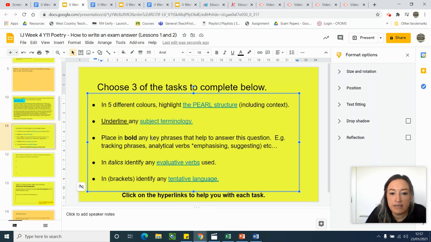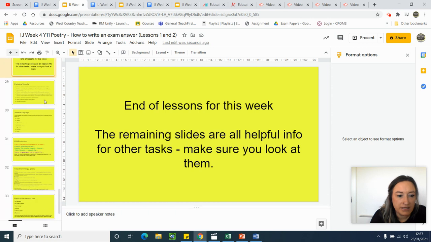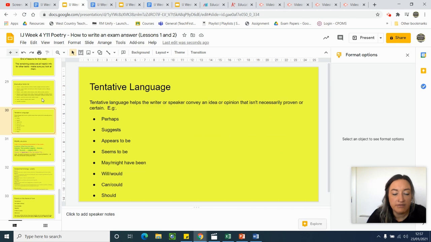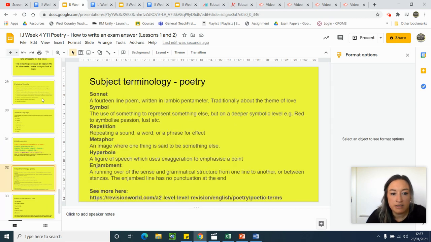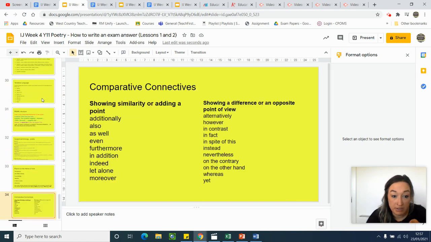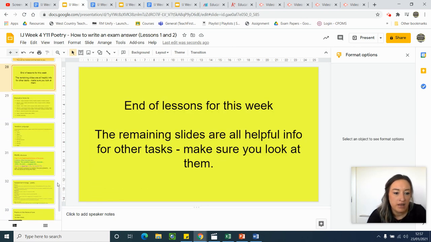And as you can see, each task has got a hyperlink, which will help you to understand what those things are. Okay, if I just click on one of those, it will take me down to slide 29, which will give me an evaluative verb list. So there are quite a lot of useful things after the end of the lessons for this week that you can use to help you with the learning. So evaluative verb list, tentative language, the pearl structure, subject terminology, and then in a minute, this will be useful to you, the poems on the theme of love and the comparative connectives, but they're not for this part of the lesson, okay?